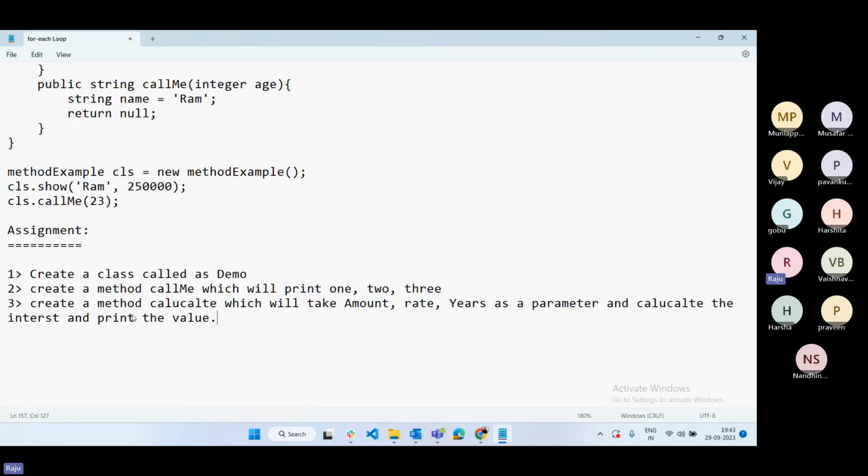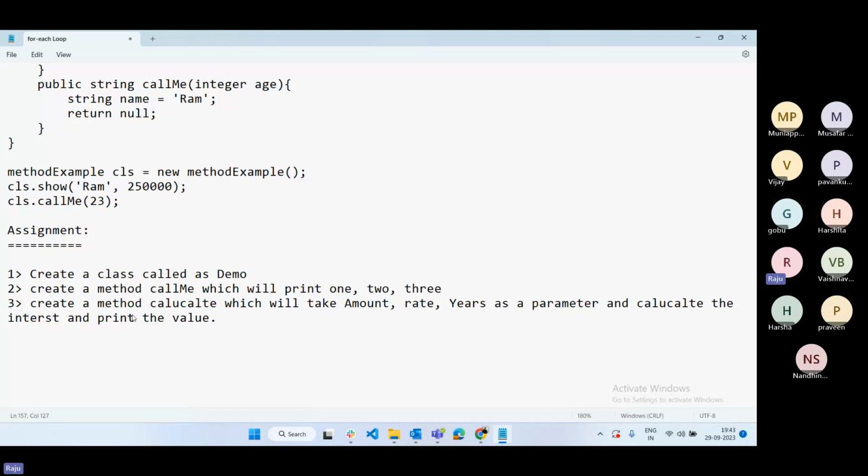Using a system.debug statement, how are we calculating interest? Generally, how do we calculate EMI? We need the amount, the rate of interest, and the number of years. You already know the formula: amount into rate of interest divided by number of years. You can apply the formula.